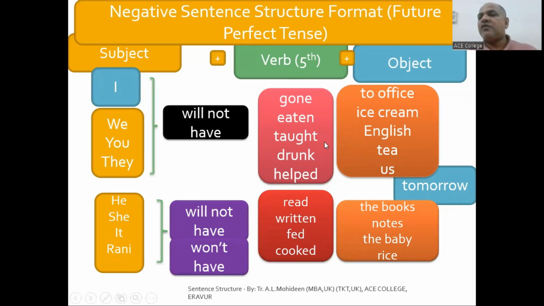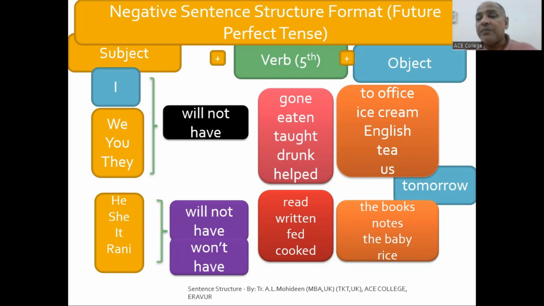So I have borrowed a certain amount of money from you. Let's say I have borrowed 1,000 Qatar Riyal from Khalid. I promise him I will give it to him tomorrow. It's a promise. I will give you tomorrow.